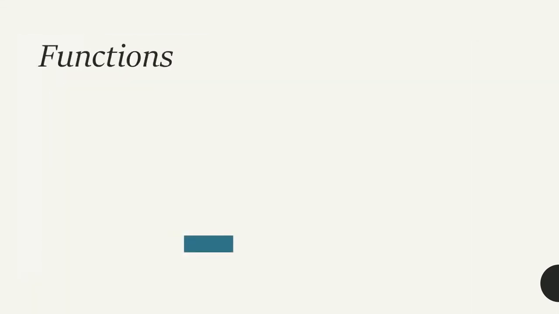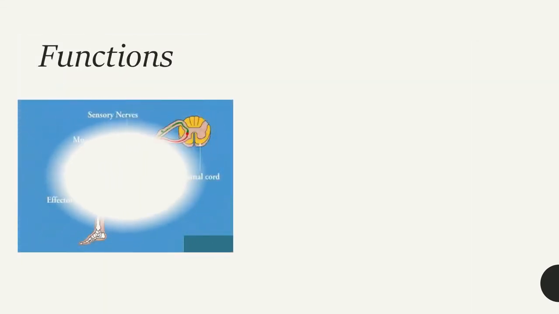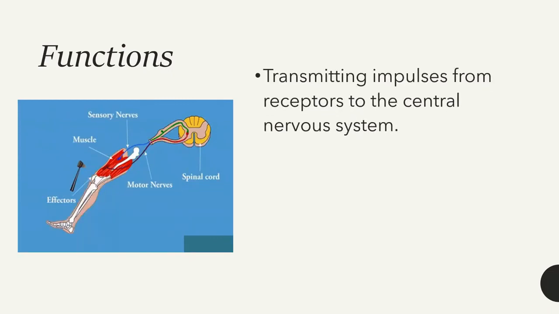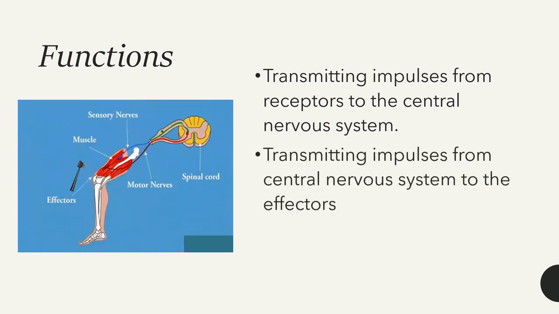Now let's see what are the functions of the peripheral nervous system. In this small animation, it is clearly indicated what the function of the peripheral nervous system is. The main function is to transmit impulses from receptors to the central nervous system and also to transmit impulses from the central nervous system to the effector.